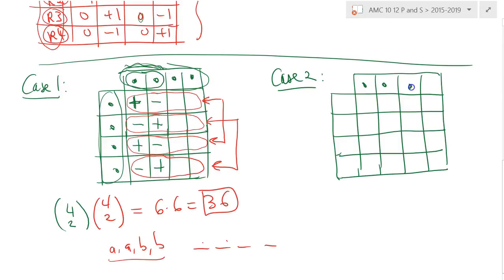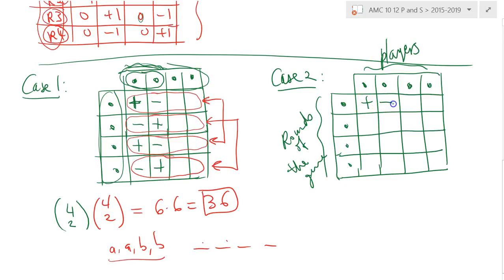So you have the people here. These are the guys, and these are the rounds of the game, right? So rounds of the game again as usual, and here are the contestants. The players, I should say. Yes, players is a better word. Okay, again I can have plus and minus, then I can have minus and plus, but then in the other 2 rounds, instead of having the same 2 people getting involved, we can have the other 2 people involved, right? How about that? That should work. So how many ways can this happen?